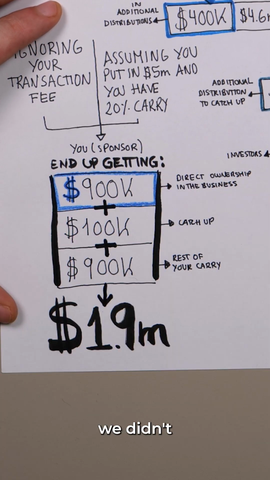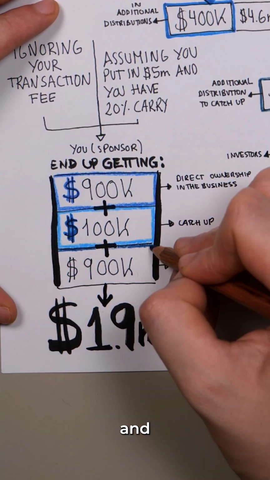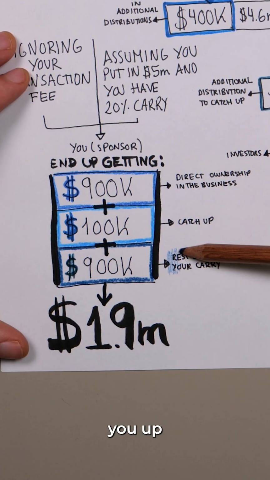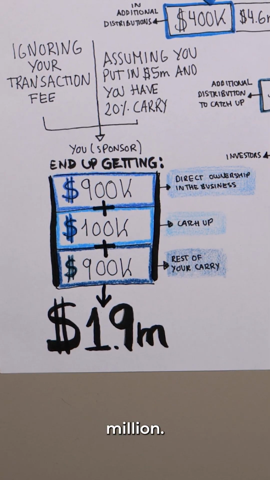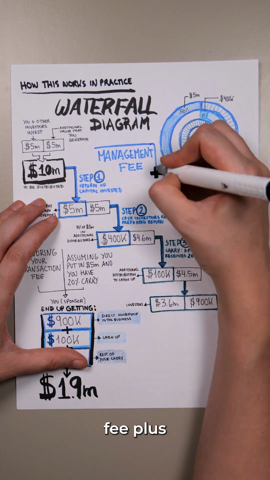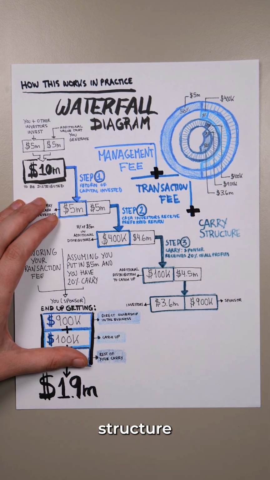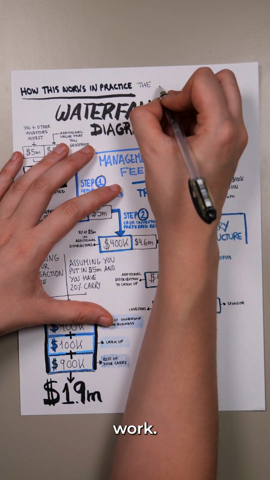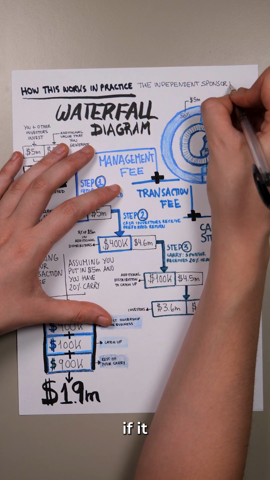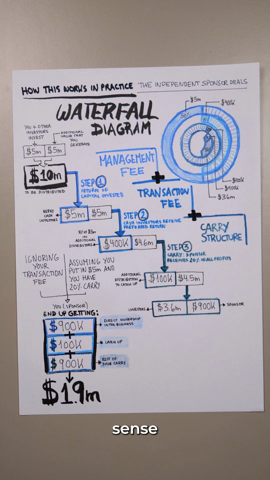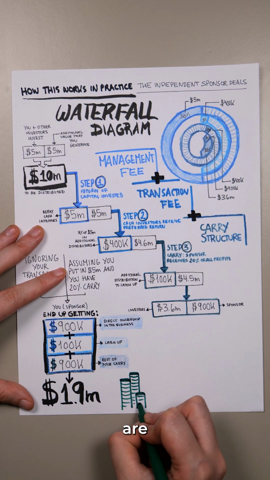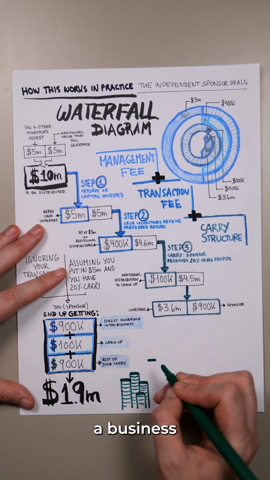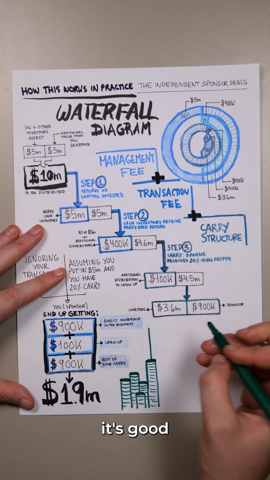To keep the math simple, we didn't include your transaction fee, and had that included, it probably would have bumped you up by another roughly $500,000 for a total of $2.4 million. In case you're curious, this management fee plus transaction fee plus carry structure is how independent sponsor deals work. Feel free to watch this video a few times if it seems overwhelming. It'll definitely make more sense with each iteration, and this is the way that basically all investments are structured when someone's buying a business and not using an SBA loan, and so it's good to understand.